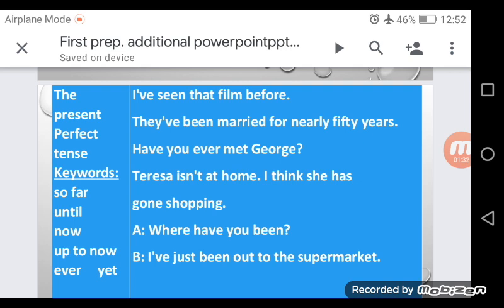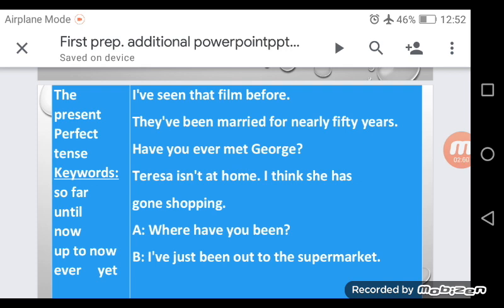In the second sentence we have have been, because the subject is they, been or been. This is the participle of the verb to be. In the present we have am, is, are. Past was, were. In the past participle we have been. What about the next sentences?